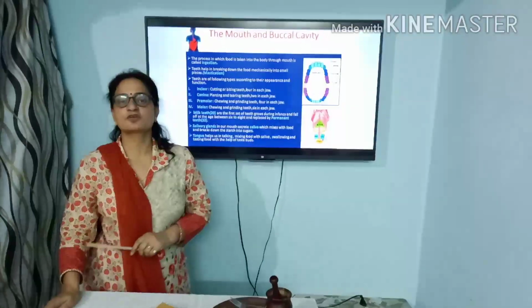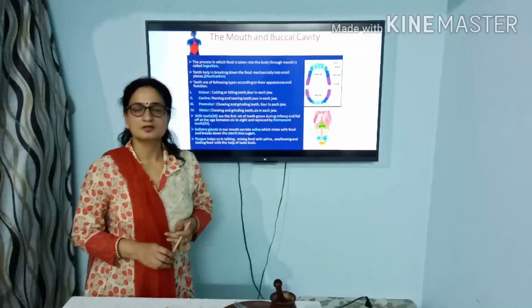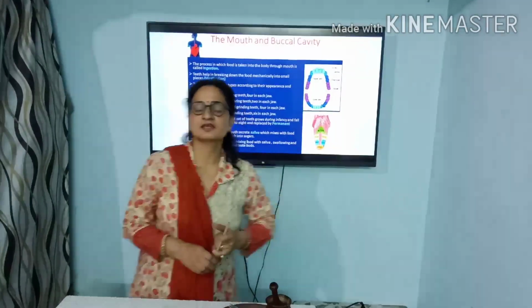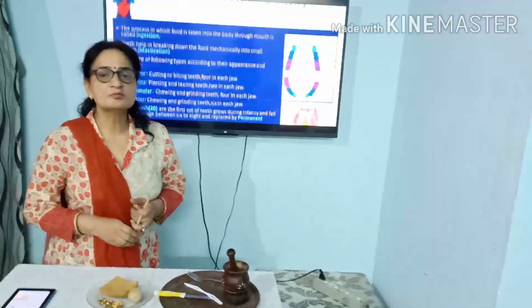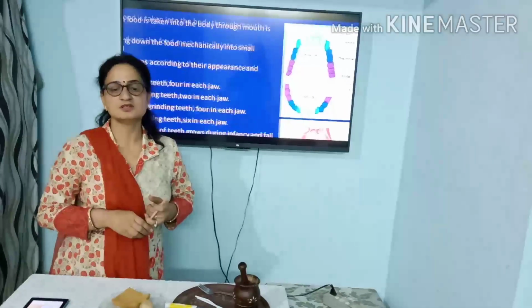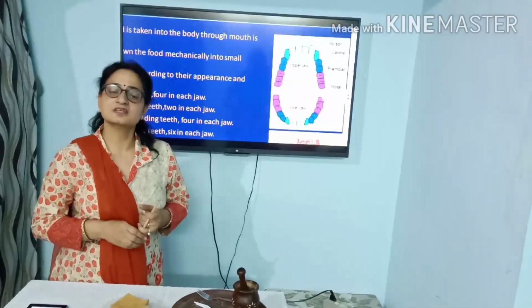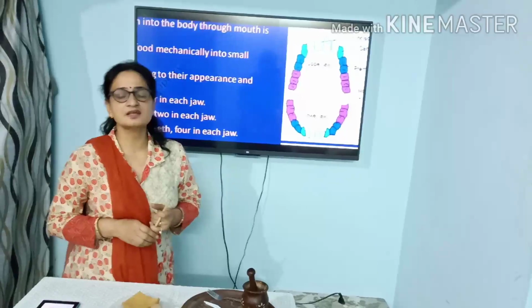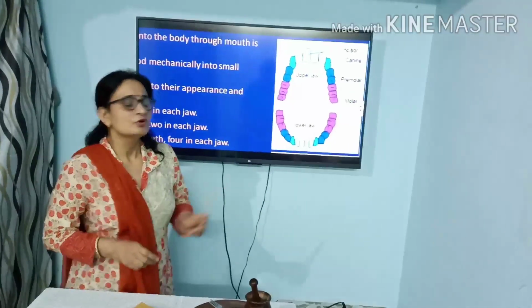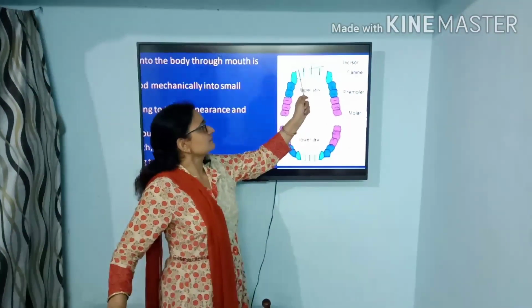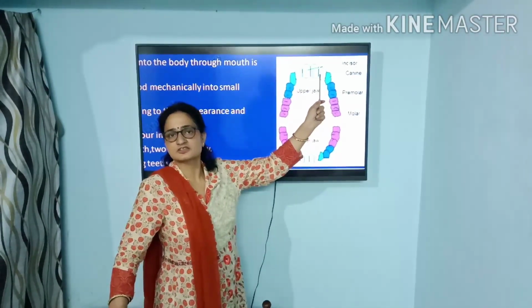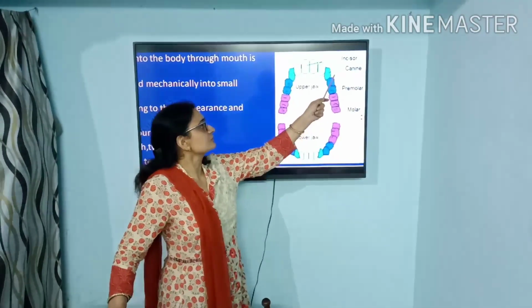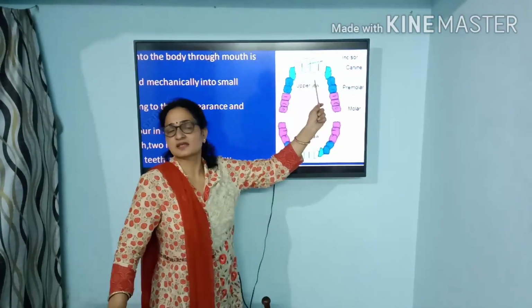We have 4 types of teeth in our buccal cavity. These are incisors, canines, premolars and molars. The total number of teeth present in the buccal cavity is 32, 16 in the upper jaw and 16 in the lower jaw. The front 4 teeth are called incisors. They are used for biting and cutting of the food. Next 2 are called canines.